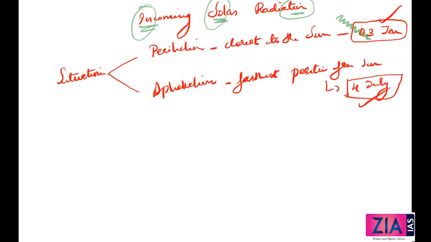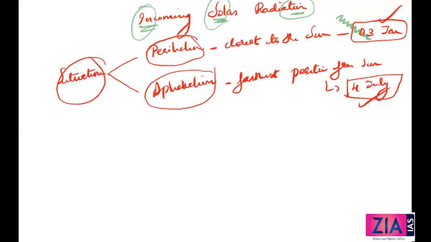So I'll repeat what we're discussing here. During the revolution of earth around the sun, earth is farthest from the sun and closest to the sun at two different points. Where earth is so close, this is called perihelion, and where earth is at maximum distance, that situation is called aphelion. The date of perihelion, that means so close, is 3rd January, and it goes away by 4th July.